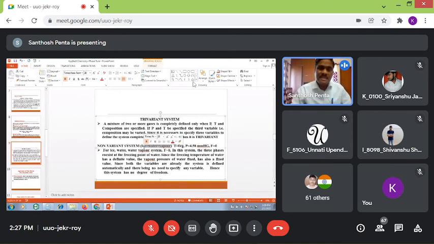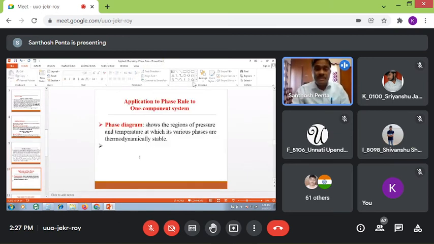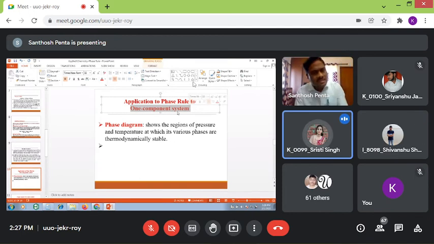Now, next is the application of phase rule to one component system. This is in our curriculum. Can you give an example for a one component system? Which system is an example? Sir, water system. Yes, which we are discussing.